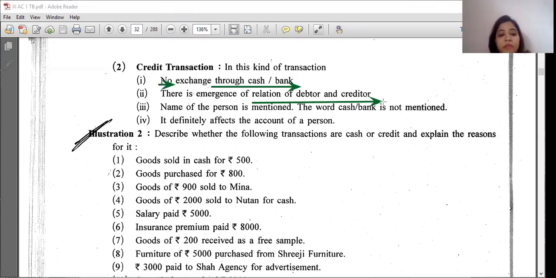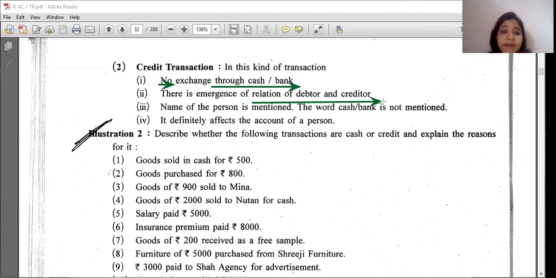The name of the person is mentioned, as I said, Mr. A. Mr. A is a person. So when a credit transaction is there, always remember the name of the party, either a personal name or a firm's name. Suppose goods of rupees 10,000 sold to Adhyay Industries.